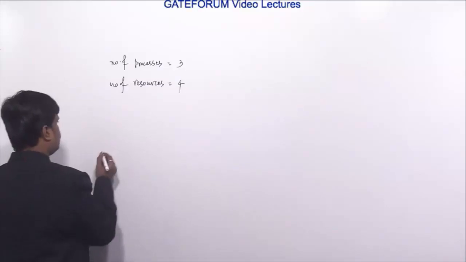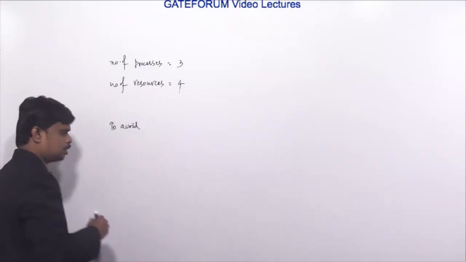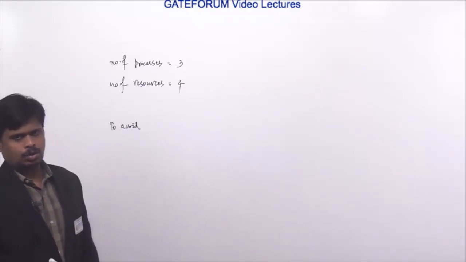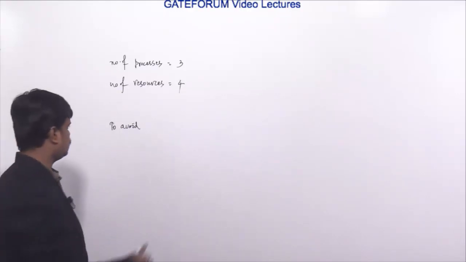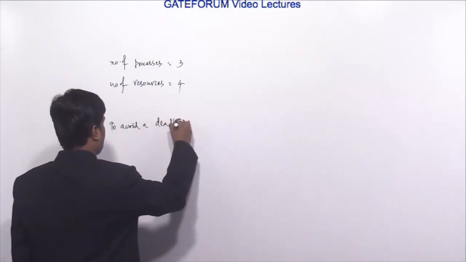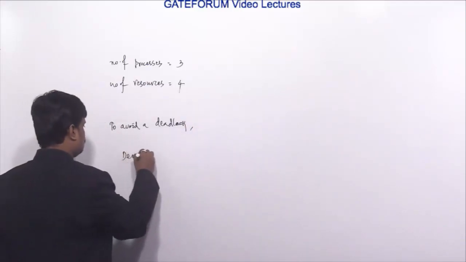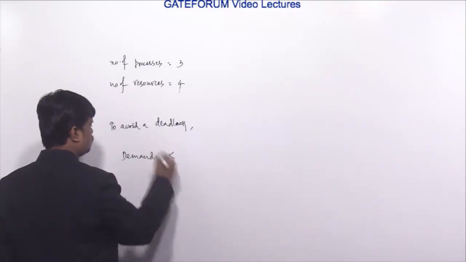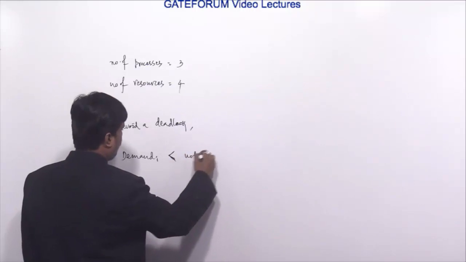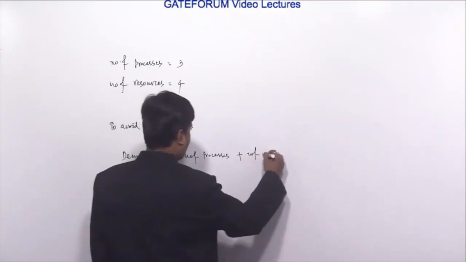So with respect to the deadlock concept, in a system, if I want to avoid the deadlock, we have a condition. The condition is, to avoid a deadlock, the demand of all the processes is less than the number of processes plus the number of resources.